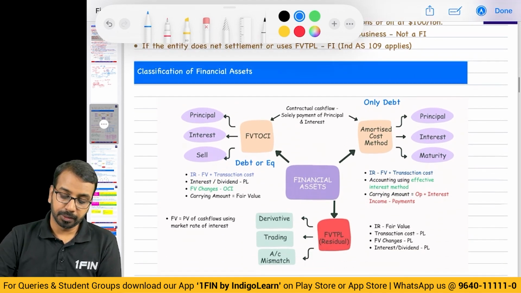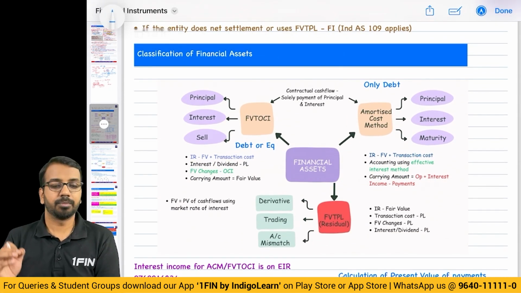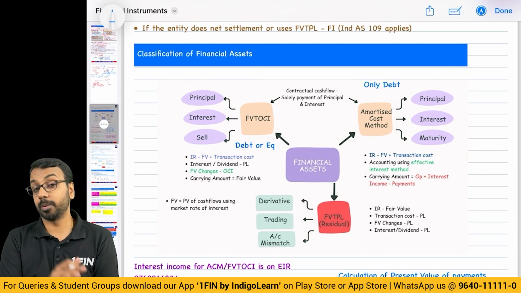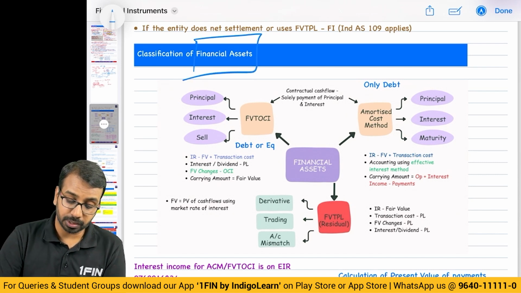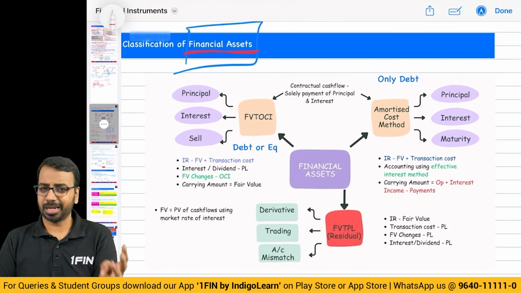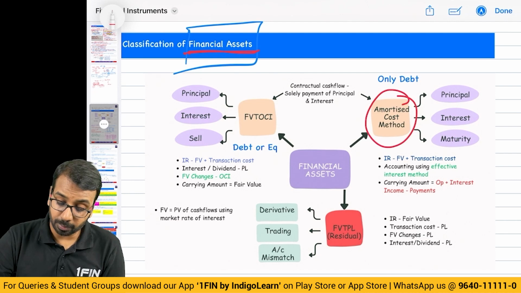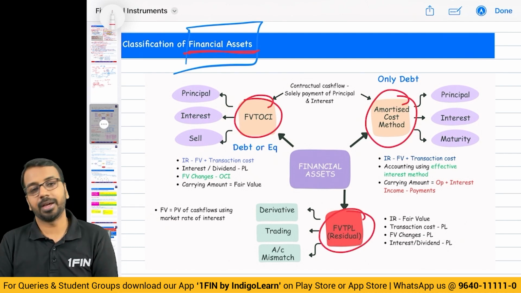Now, the most important thing for accounting of financial instruments, financial assets, financial liability and equity, first we need to understand the classification. Where do we classify a financial asset? Financial assets have 3 types of classification. One is the amortized cost method, then fair value through other comprehensive income, and then fair value through P&L.